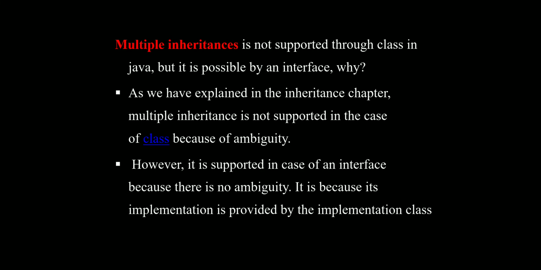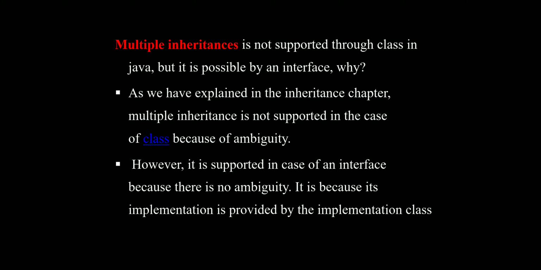Next one is: multiple inheritance is not supported through classes in Java. The multiple inheritance concept is supported in Java through the interface concept, the multiple interface concept, but it is not supported through classes in Java.